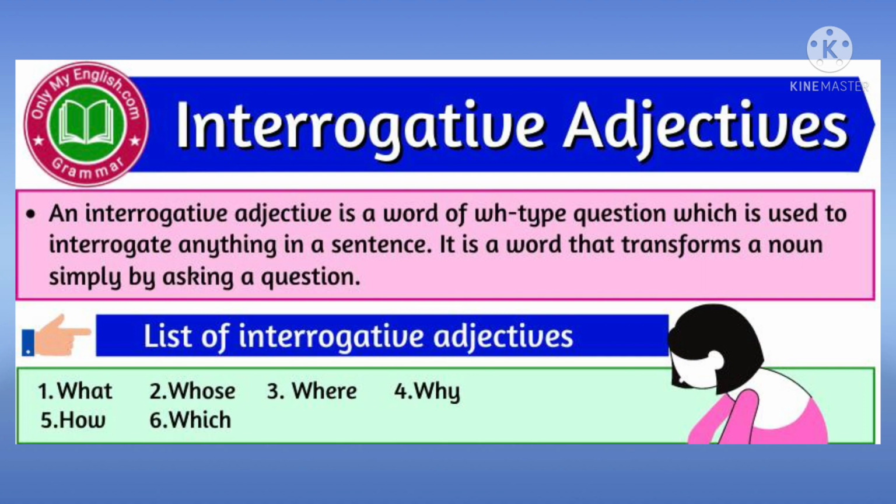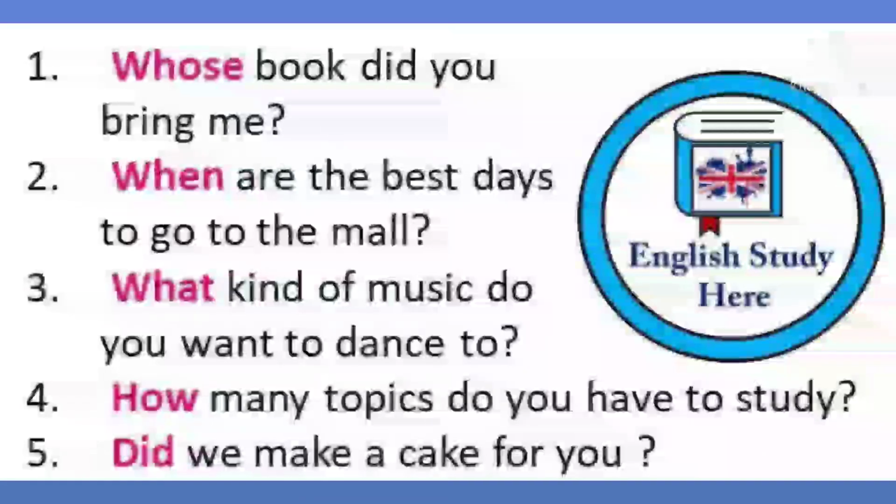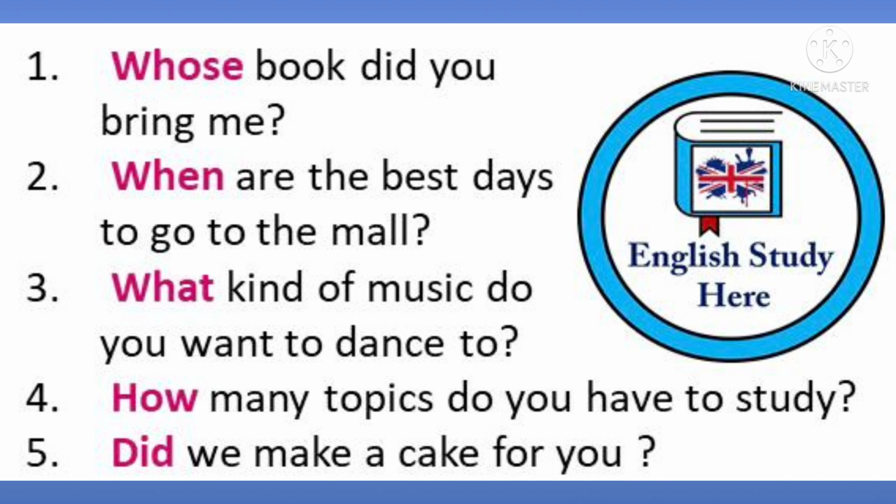Like, you can read these examples. Whose book did you bring me? When are the best days to go to the mall? What kind of music do you want to dance to? How many topics do you have to study? See, how many, we are asking about numbers. So it will be an adjective of number. Did we make a cake for you?